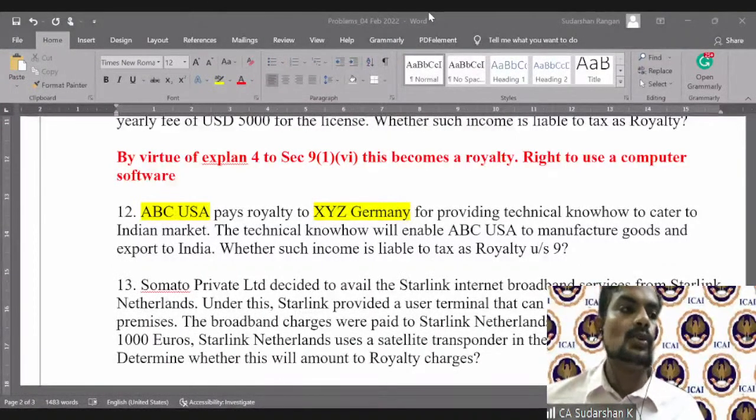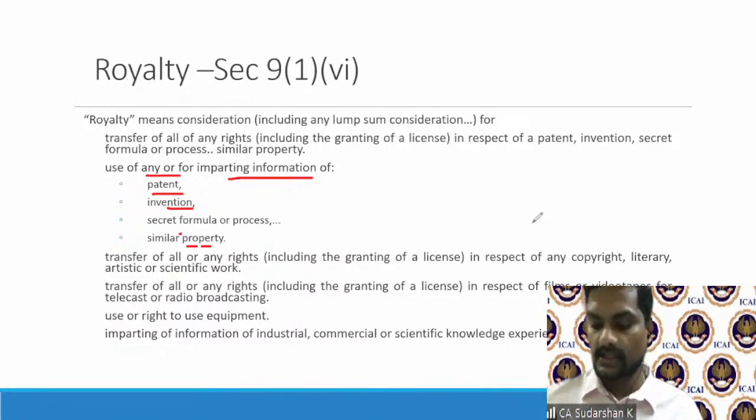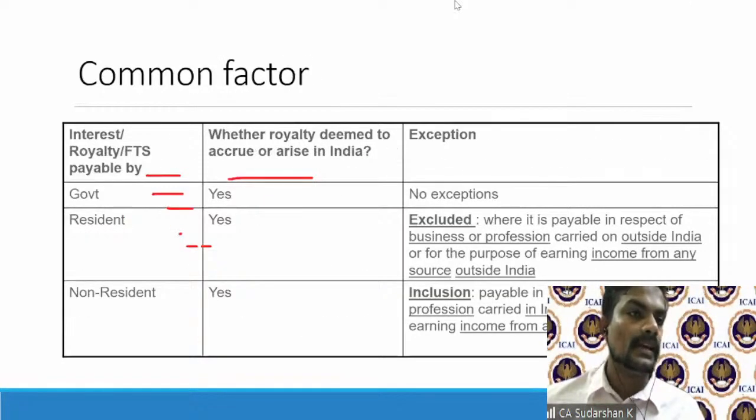Now, there is no doubt that this is a royalty, because use of or imparting information of patent, innovation, secret formula, technical know-how, all these things are covered very exhaustively under Section 9(1)(vi), the royalty definition coming under Explanation 2. Now, what is very interesting to see is this is a non-resident to non-resident payable. So now this is where you go back to this common factor and see whether this is deemed to accrue or arise in India for Germany.